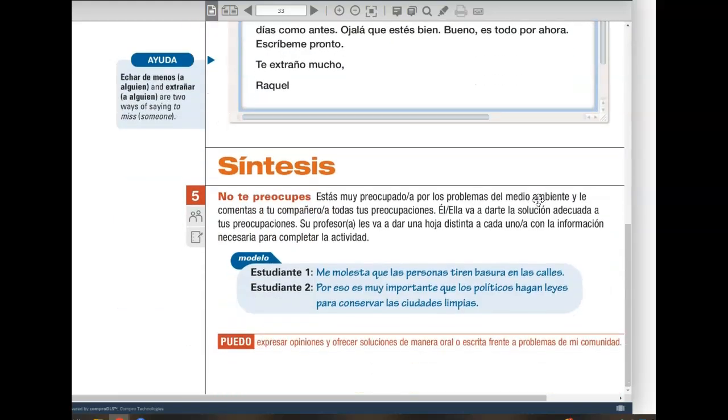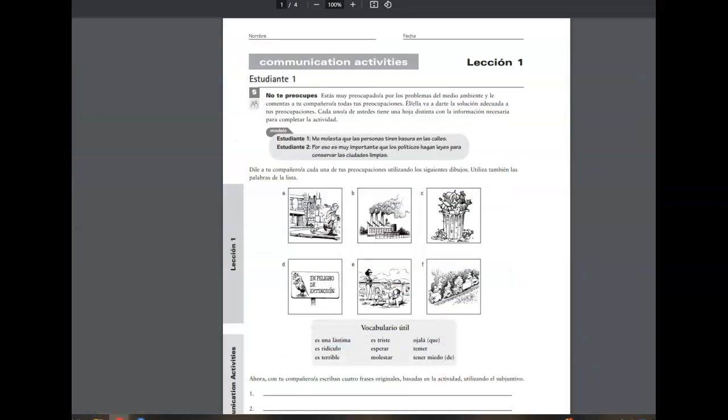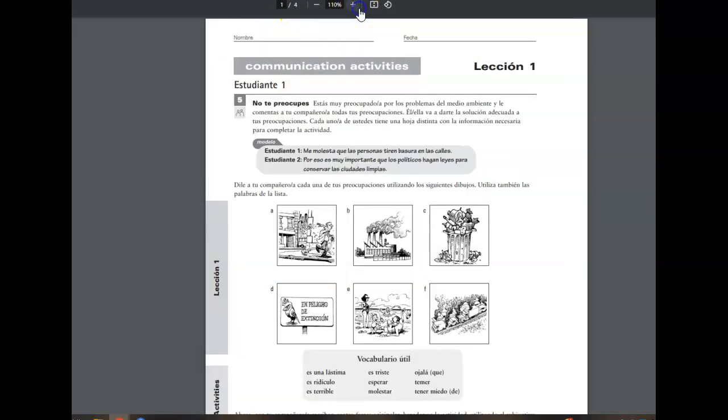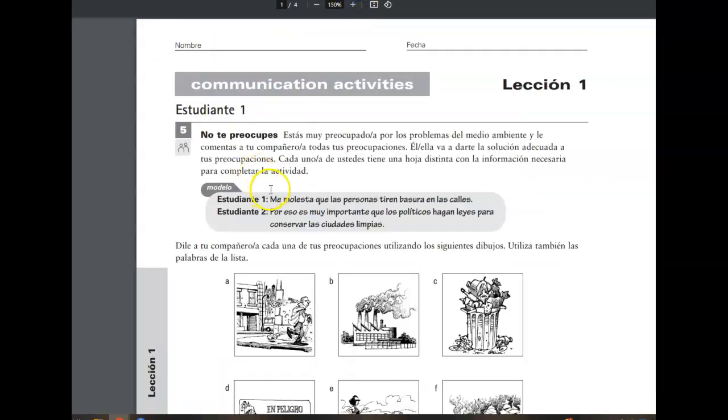And then we're gonna finish off with activity 5. And activity 5, I have a handout for you guys to do. And I'm going to walk you through that handout right now. So there are 2 parts to this handout.